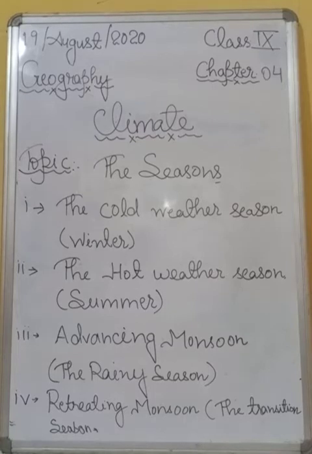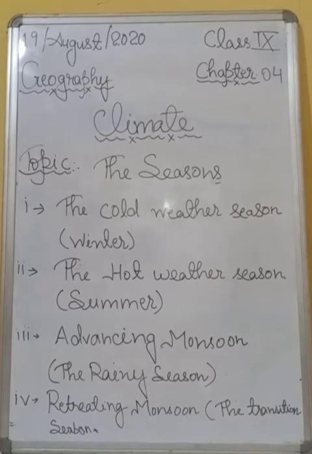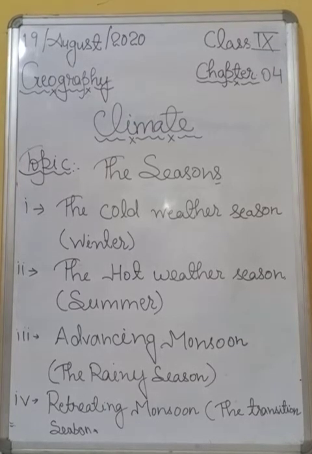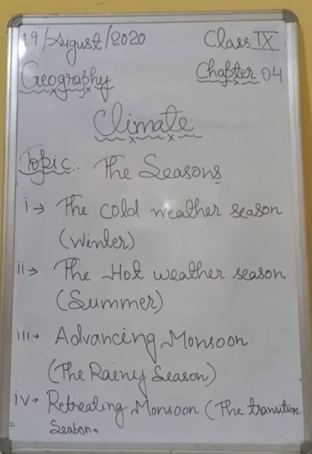I think everybody is well aware of the Loo. So students, Loo blows during this season over north and northwestern India and can sometimes cause death if a person is exposed in an open area to it for a long time.